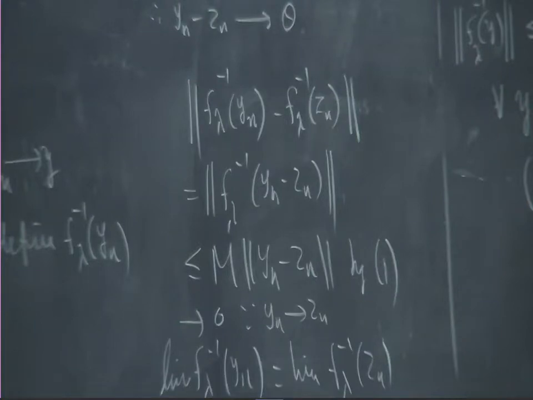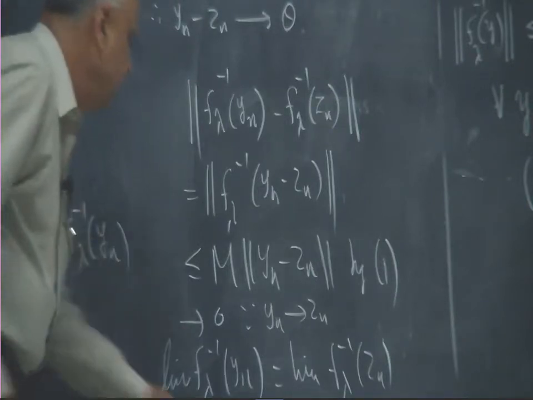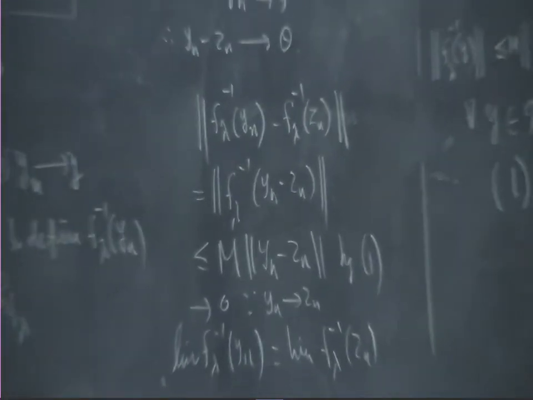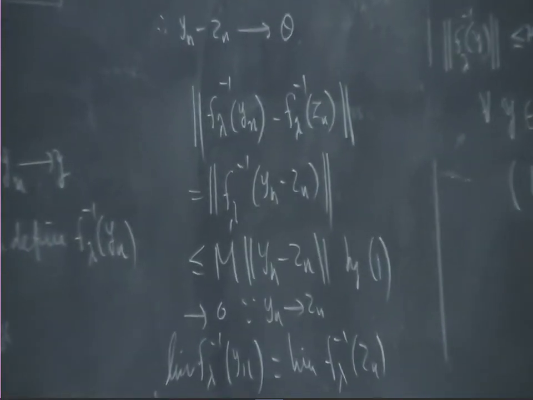So, what is the conclusion? So, the conclusion therefore is, let us now write all the conclusion.